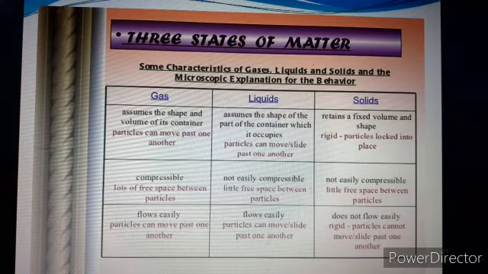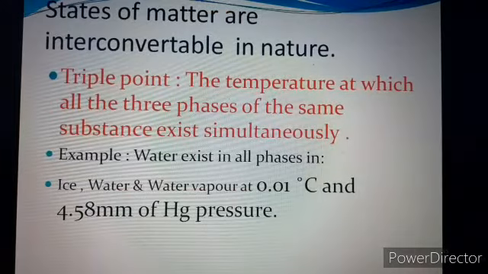So next one is, states of matter are interconvertible in nature. You already know solid changes into liquid upon heating, and further heating it changes into gaseous state. Upon cooling, gases change into liquid, and liquid changes into solid, by melting, by vaporization, by condensation, and by solidification or crystallization. So these are the examples which you already learned in lower classes.